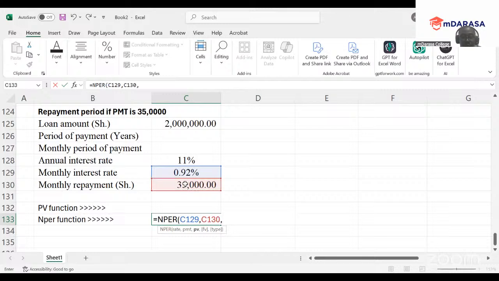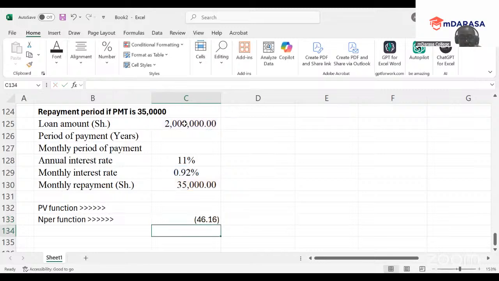The present value of this loan, you know very well, is 2 million. So all I need to do is click enter.